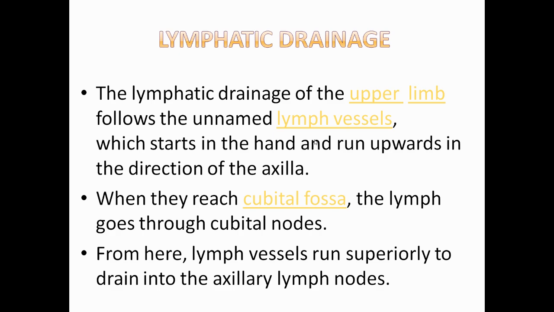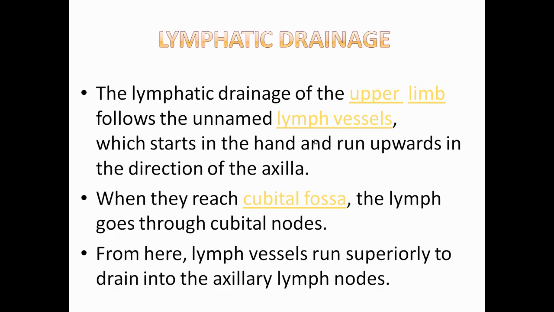Lymphatic drainage. The lymphatic drainage of the upper limb follows the unnamed lymph vessels, which start in the hand and run upwards in the direction of the axilla. When they reach the cubital fossa, the lymph goes through the cubital nodes. Then lymph vessels run superiorly to drain into the axillary lymph nodes.